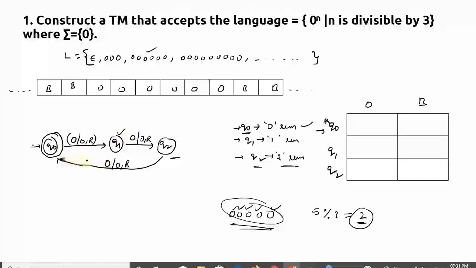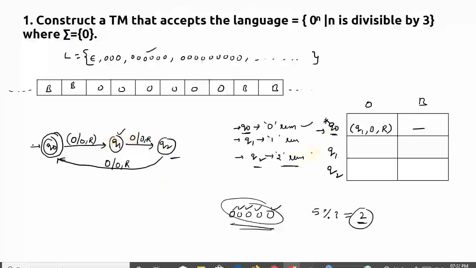So now you can see here how to write the transition. Now from Q0 on 0, what happens? You need to write here. Q0 on 0, what is the state that you are going to, that you need to write first? The state is Q1. And are you replacing? What is the replacing symbol? Anyway you are not replacing, but you need to write that symbol as 0. And whether you are going right or left, right you are going. Now Q0 on B, is there any transition from Q0 on blank? No. Just keep a hyphen like this.